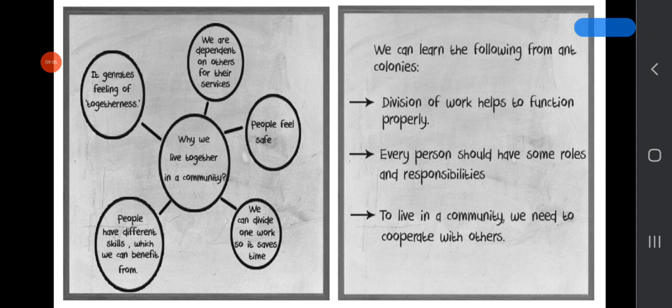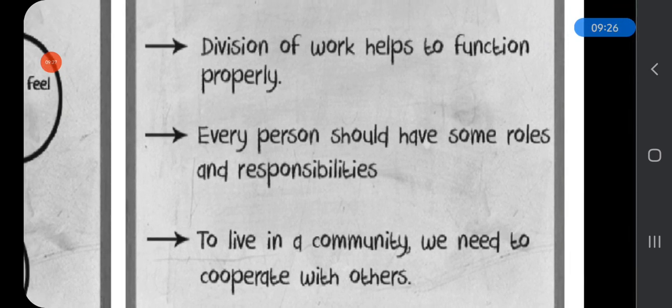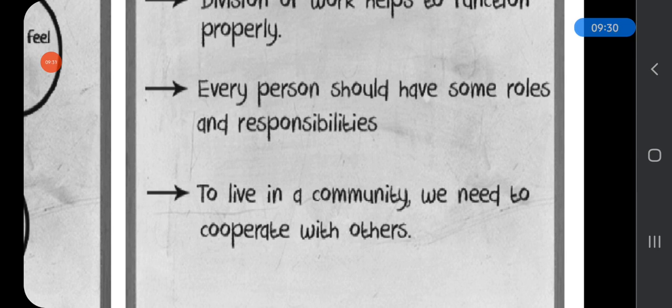And an ant colony is a good example to know the importance of living in a community. And who is a leading expert in the world on ants and ant behavior? E.O. Wilson. It is in the Did You Know of This block. And we can learn such things from an ant colony. Division of work helps to function properly. Every person should have some roles and responsibilities. To live in a community, we need to cooperate with others.